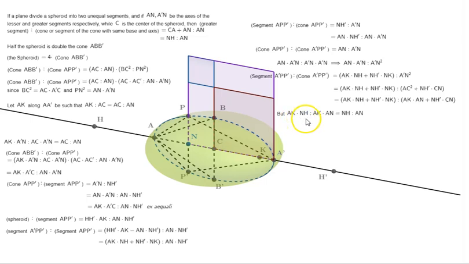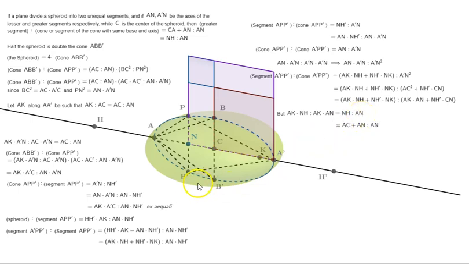But AK times NH is to AK times AN: here if you notice, in both the antecedent and the consequent we have AK as one of the factors. So it can be taken out, removed. So we end up with NH is to AN.